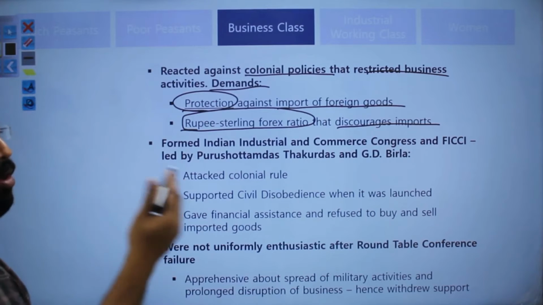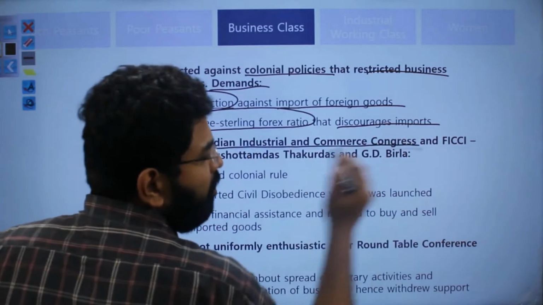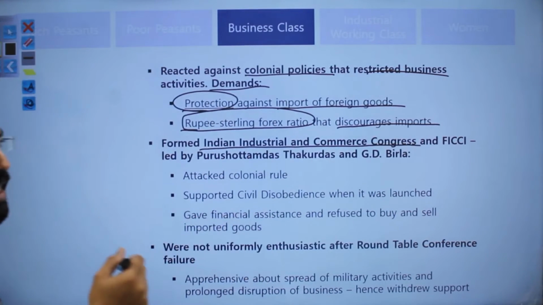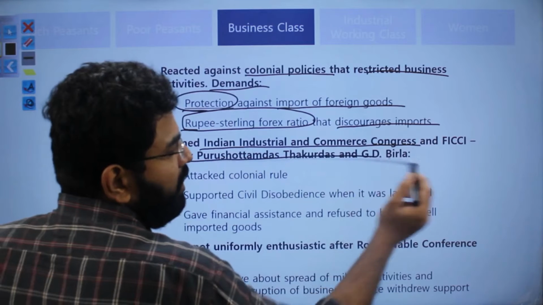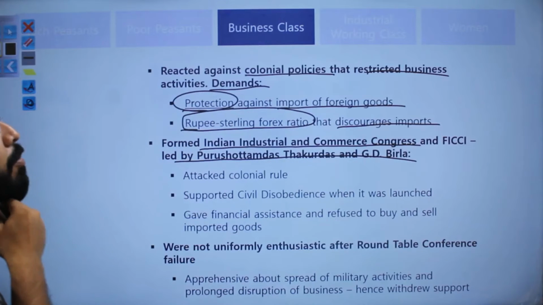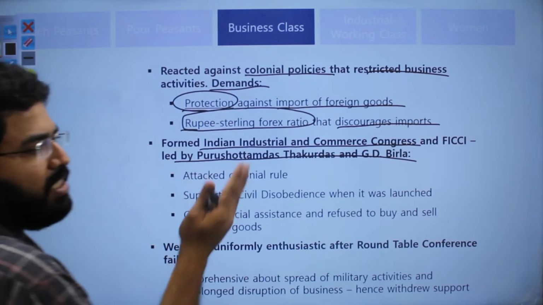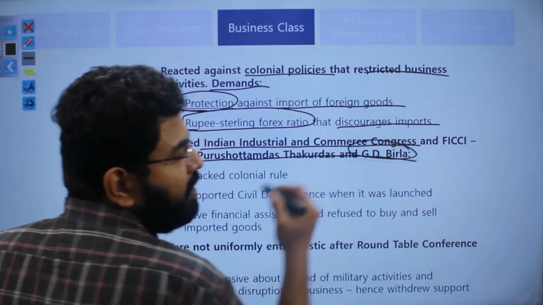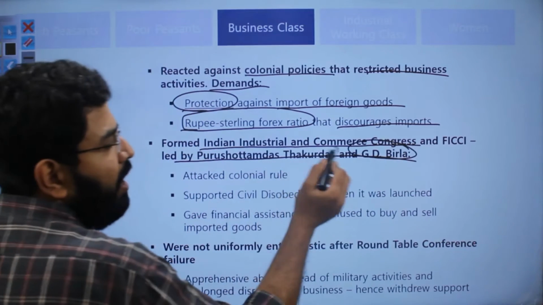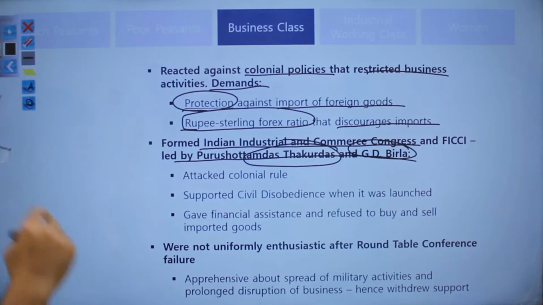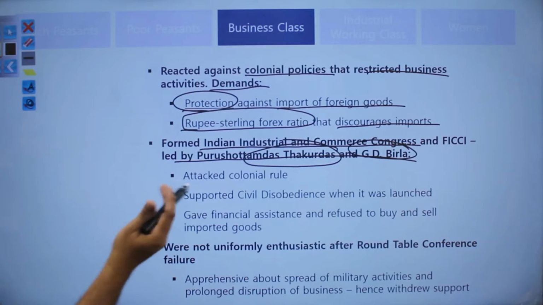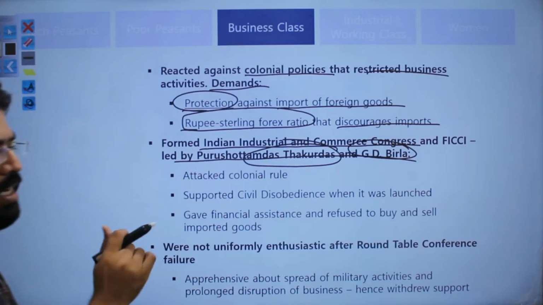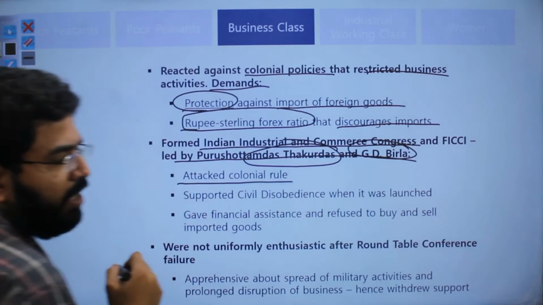They also formed the Indian Industrial and Commercial Congress and FICCI. These were the two committees and organizations started by the business class. The two prominent business class members here were G.D. Birla and Purushottam Das Thakur Das. They too were prominent members here, and they attacked the colonial rule.